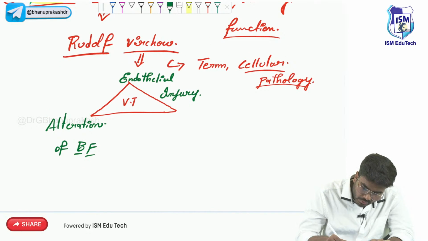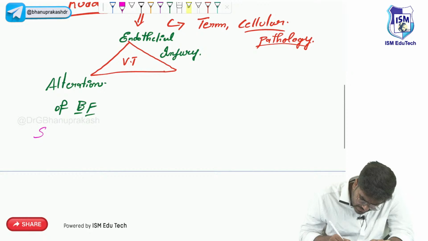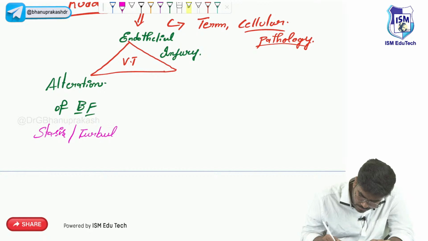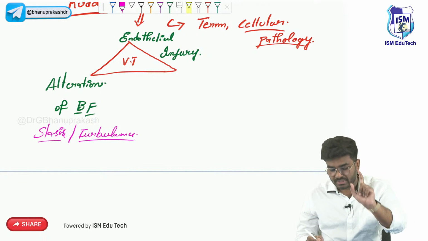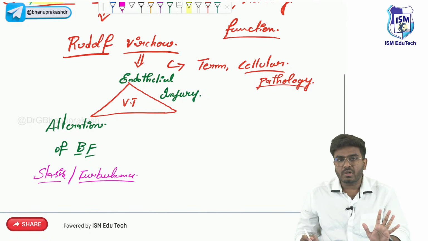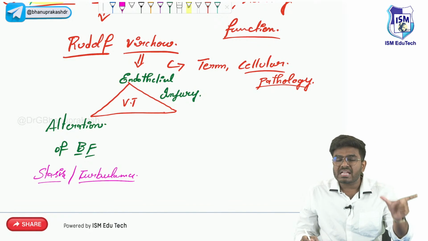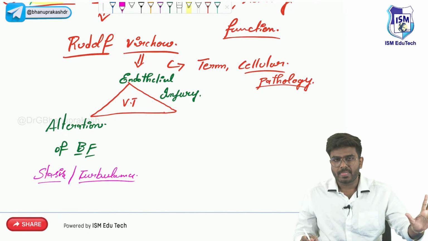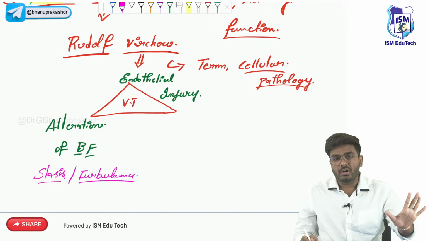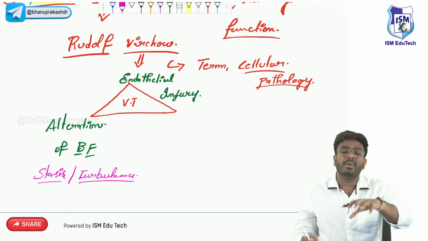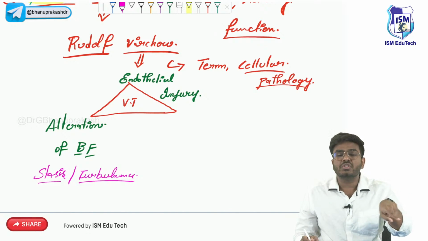This alteration of blood flow can either be stasis or turbulence. Don't worry, what I am speaking will make sense in just a minute. But just see, Rudolf Virchow is the person who gave the last cardinal sign, functio laesa. Now, the same Rudolf Virchow also contributed something else to our pathology, which is called the Virchow triad.